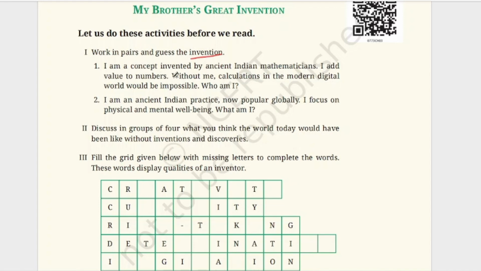I am a concept invented by ancient Indian mathematicians. I add value to numbers. Without me, calculation in the modern digital world would be impossible. So what is it that is invented by Indian mathematicians? It is the digit 0. Okay, it is invented by Indian mathematicians.